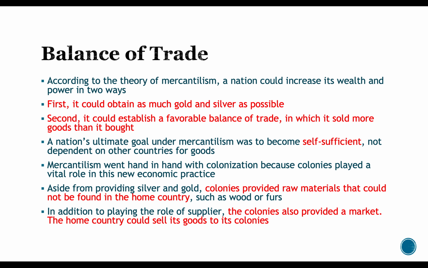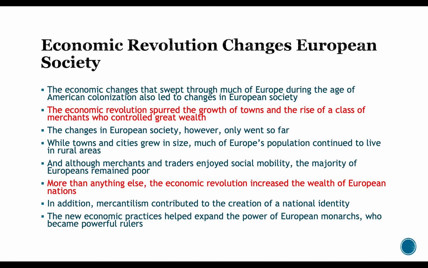Aside from providing silver and gold, colonies provided raw materials that could not be found in the home country, such as wood or furs. In addition to playing the role of supplier, the colonies also provided a market. The home country could sell its goods in its colonies.